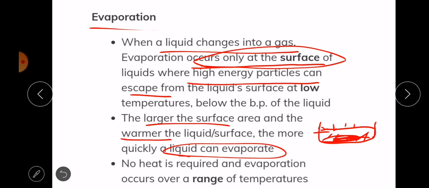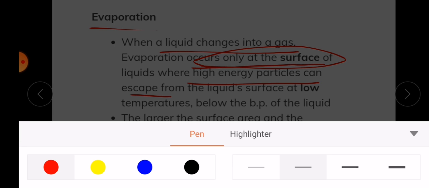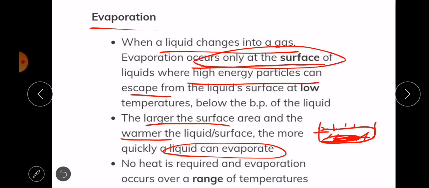If I have this bowl, A, and another one which is narrower, B, the liquid in A is going to evaporate faster than the liquid in B, because the surface area where evaporation can occur is greater than the surface area of container B. Also, to increase the rate of evaporation, you can increase the temperature.